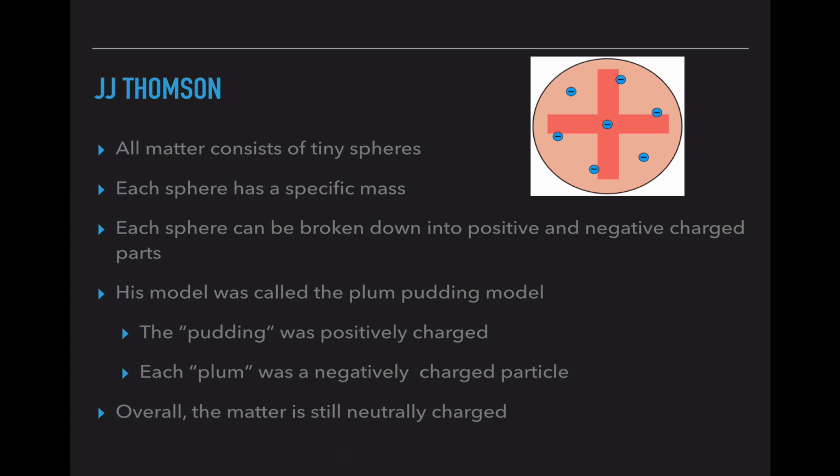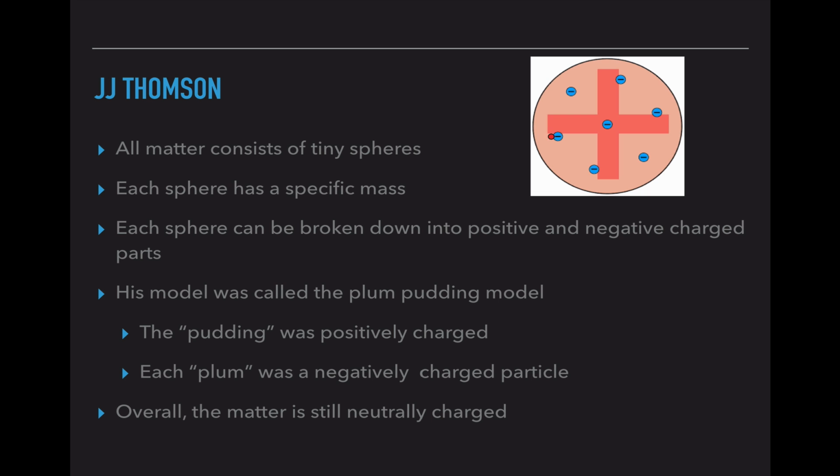Thomson is the next major atomic model. He thinks that all matter consists of tiny spheres, and each tiny sphere has a specific mass, so the same ideas that Dalton shared. But now he thinks that each sphere can be broken down into positive and negatively charged parts. So this diagram on the top left, this is an example of what J.J. Thomson thought. The red in the background was a positively charged pudding, is what he called it. And these little tiny negatives, these are the plums that are in that pudding that hold a negative overall charge. So the pudding has a positive charge, the plums floating around have a negative charge.